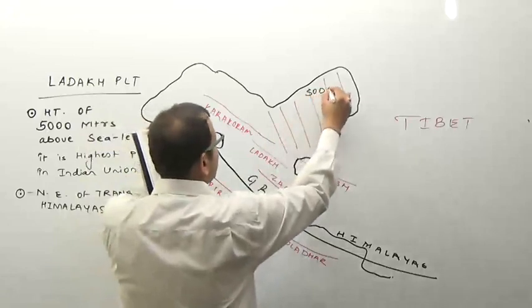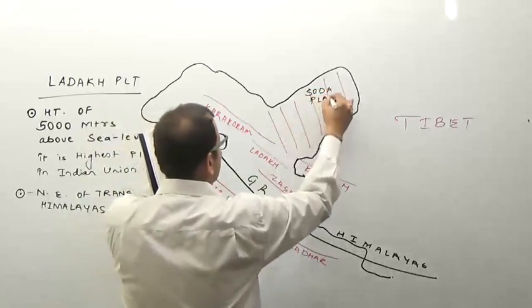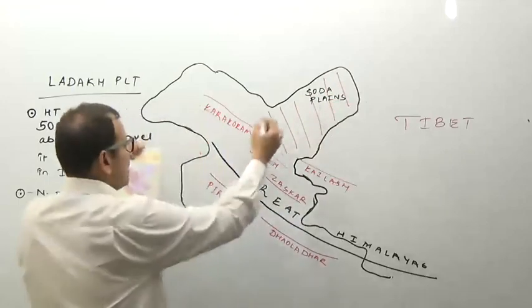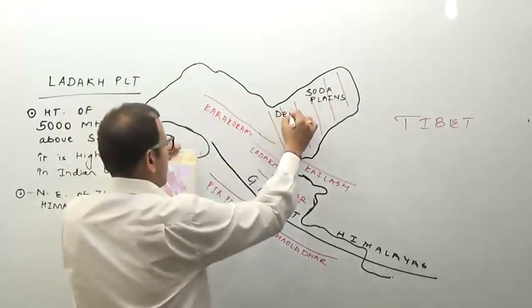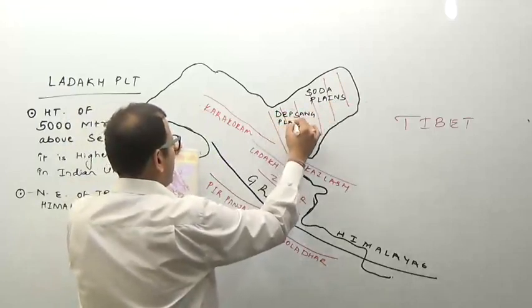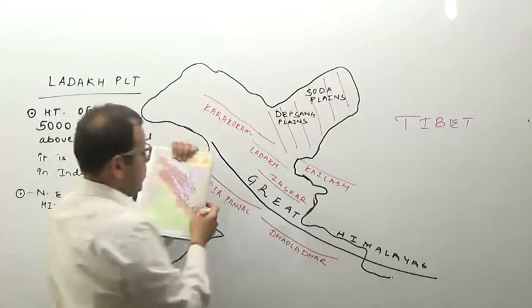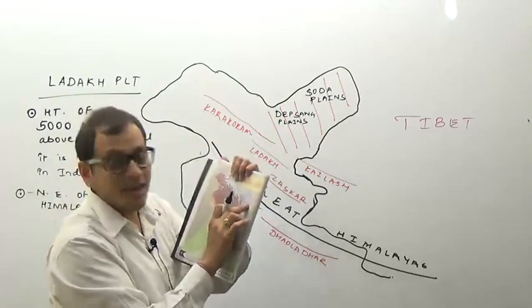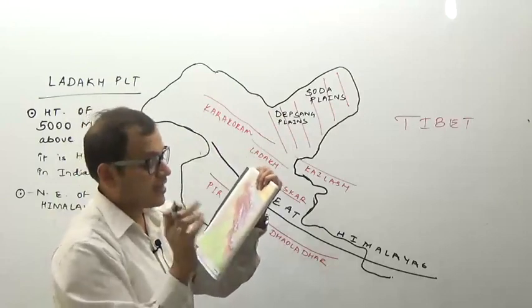It is dissected into numerous plains, which are Soda plains, Depsang plains, which is the Aksai Chin region, and there is Lingi Tang plains also, or in the Aksai Chin region.